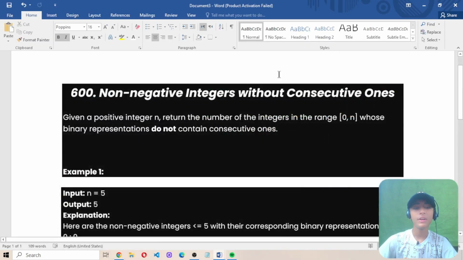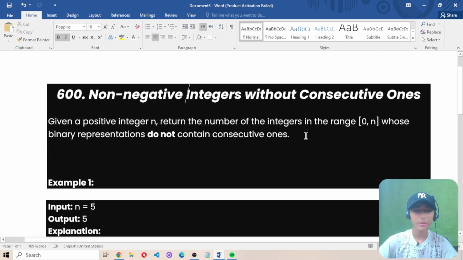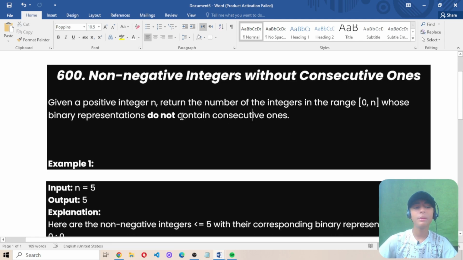First of all, we understand what the question is trying to say to us, then we start to solve it on the LeetCode website. It has given me one positive integer n, and we want to return the number of integers in the range 0 to n whose binary representations do not contain consecutive ones. Please highlight this: do not.